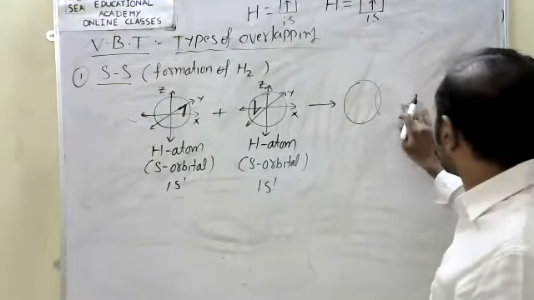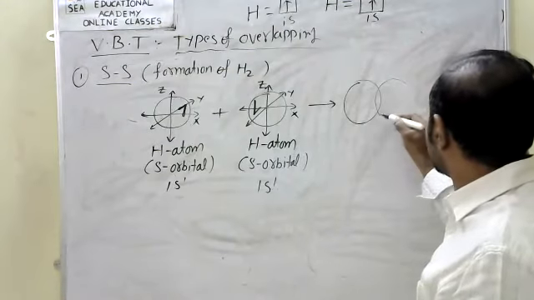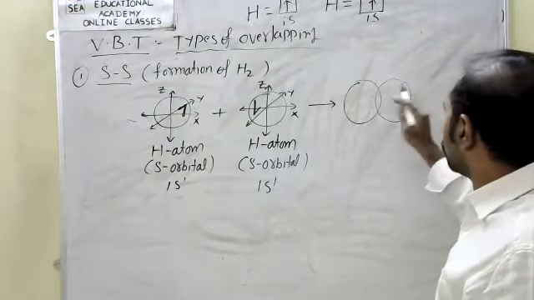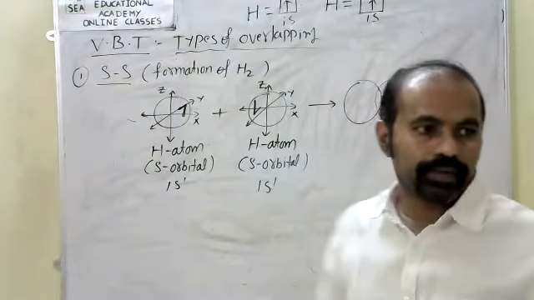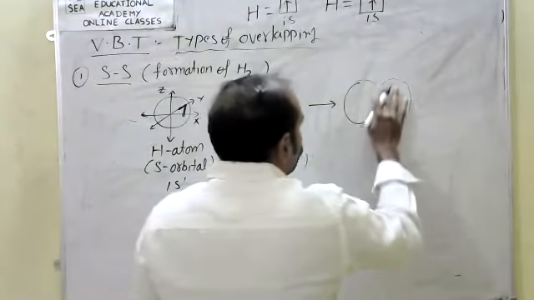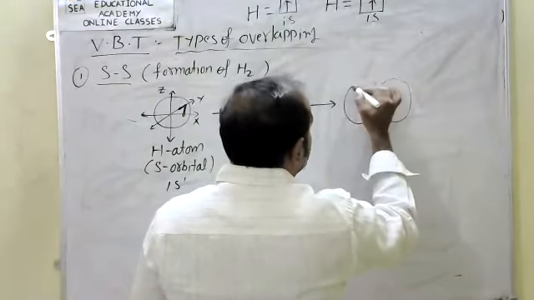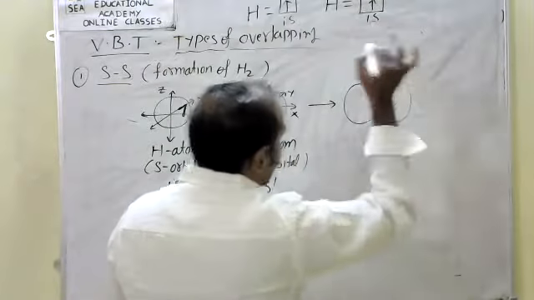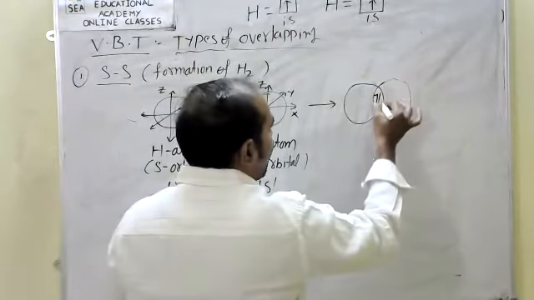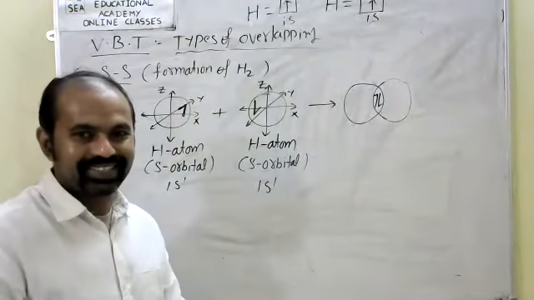Both are spherical. When these orbitals overlap, one has a clockwise electron and the other an anti-clockwise electron.